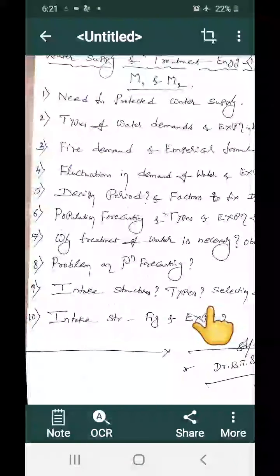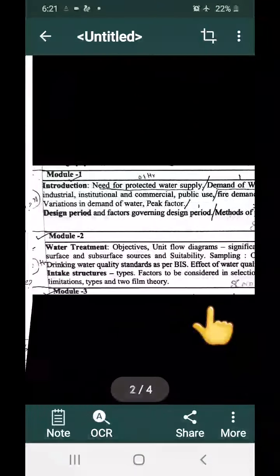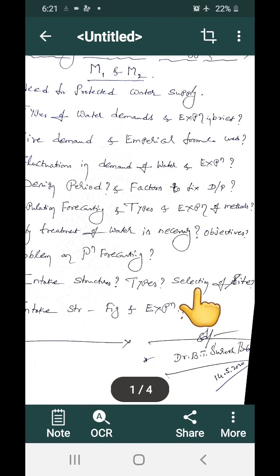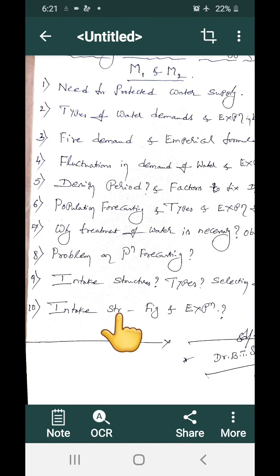And how do you select a site required for intake structures? The selection of a site. You have to write at least a minimum of 8 to 10 points on how you select a site for intake works.